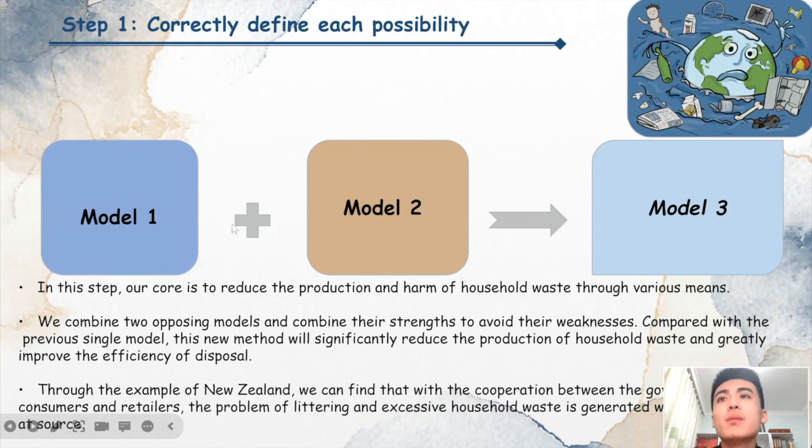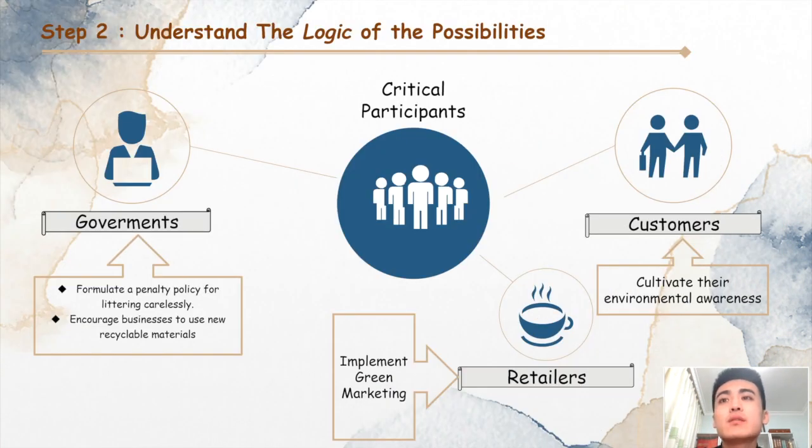In Step 1, we combine the advantages of 2 existing models to produce a new model, which we will discuss next. The model was inspired by New Zealand government policy on waste management. In order for people to understand each model more clearly, we need to work at 3 levels: the government, customers, and retailers, to create a corresponding and oversight solution so that the problem can be solved more comprehensively and at a lower cost. The government may formulate some policy on disposing of household waste, with punishment policies to give people the corresponding punishment based on the weight applied.